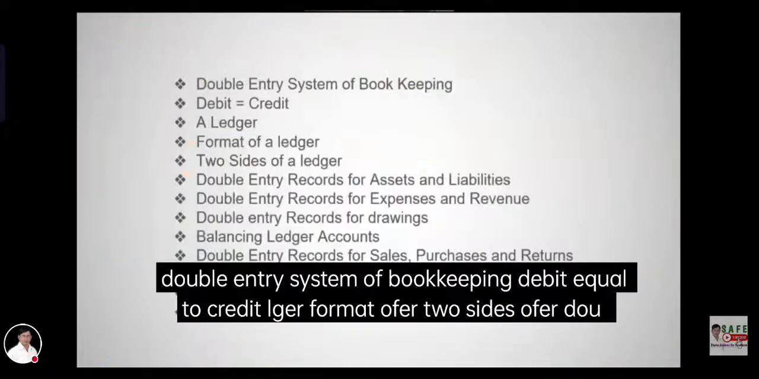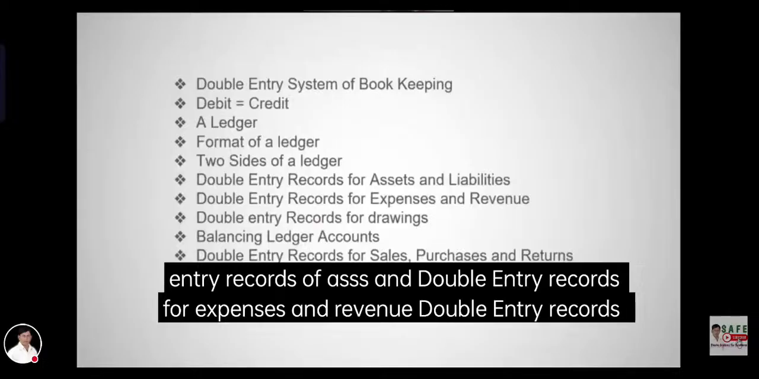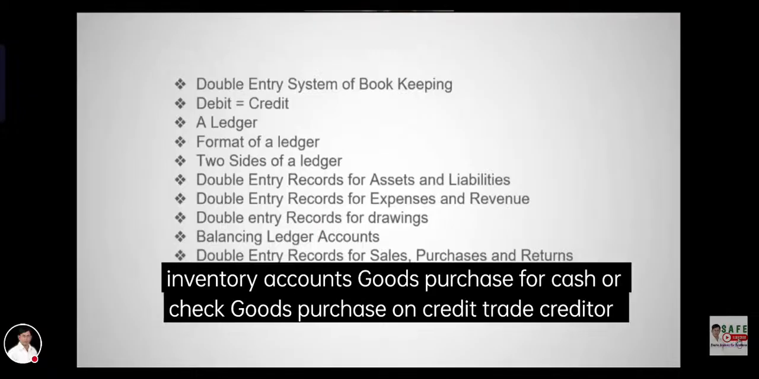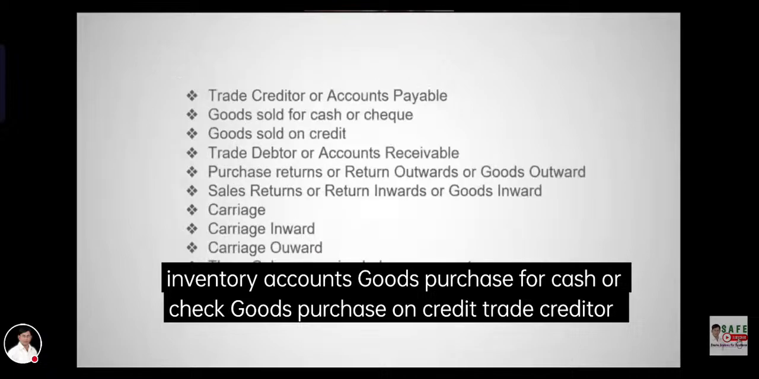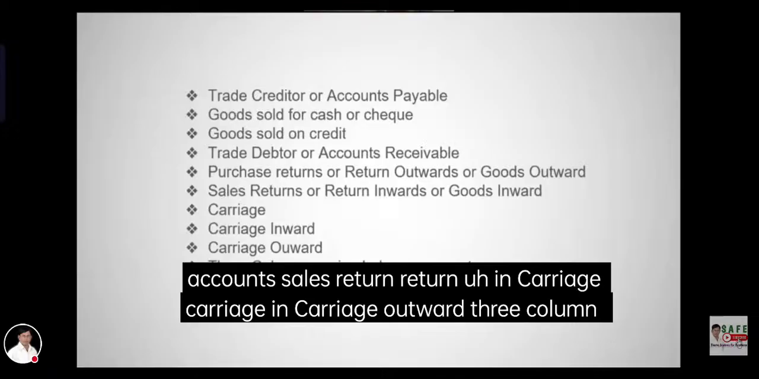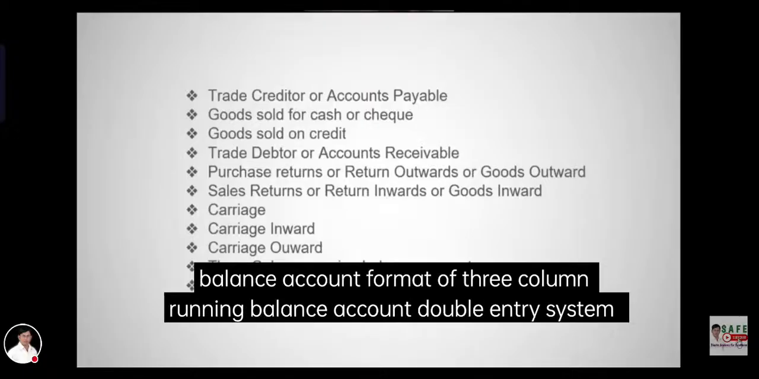Double entry system of bookkeeping. Debit is equal to credit. The ledger, format of a ledger, two sides of a ledger, double entry records of assets and liabilities, double entry records for expenses and revenue, double entry records for drawings, balancing ledger accounts, double entry records for sales, purchases and returns, inventory accounts, goods purchased for cash or cheque, goods purchased on credit, trade credit or accounts payable, goods sold for cash or cheque, goods sold on credit, trade debtors or accounts receivable, purchase returns, sales returns, carriage inward, carriage outward, 3-column running balance account, format of 3-column running balance account.